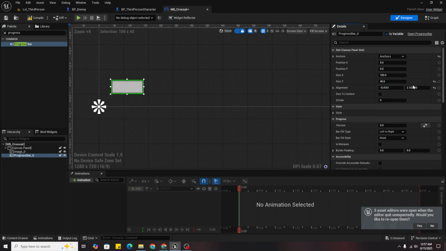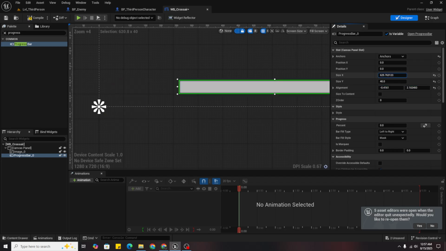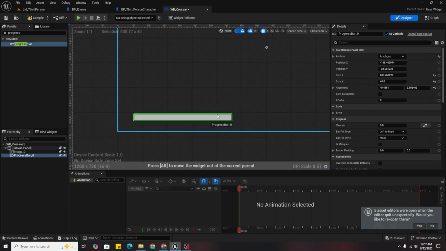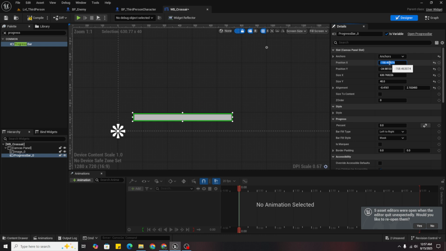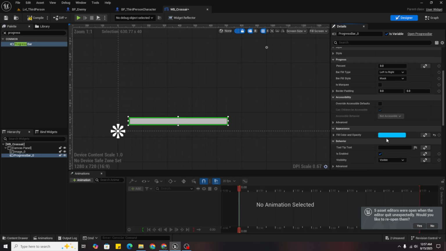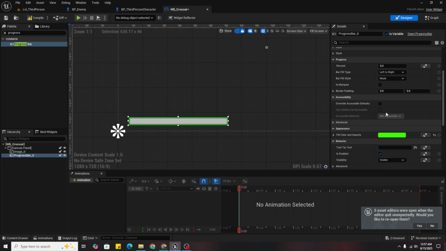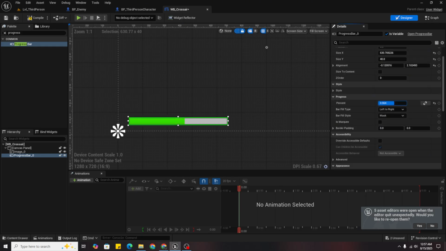Then play with alignments and set it as you want it to be. In my case I will keep the values like this, and color should be green because it's our characters, so you can see it's in green color.